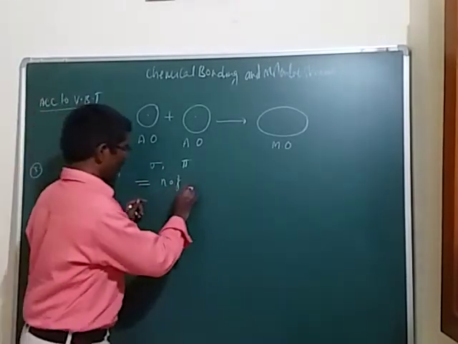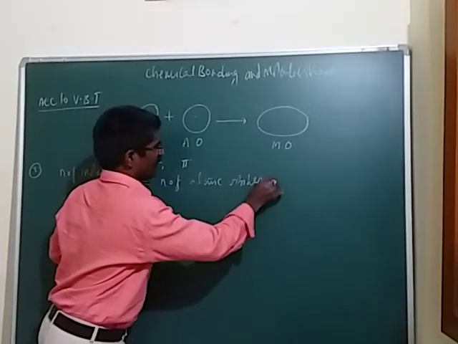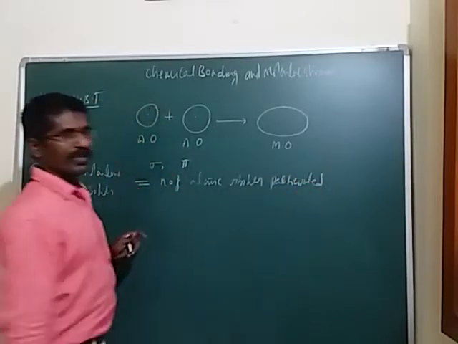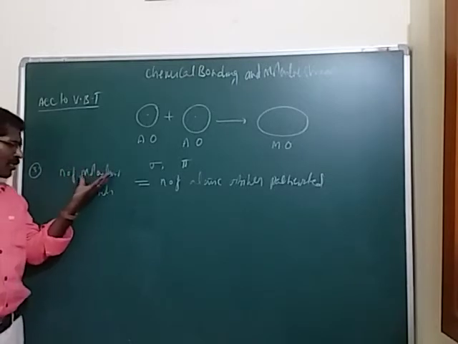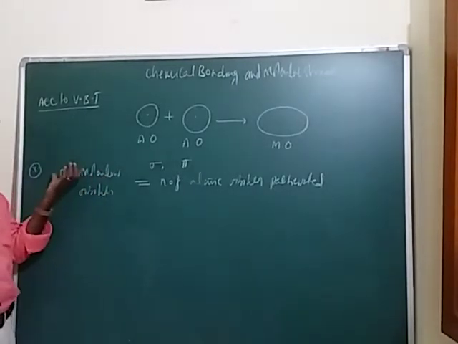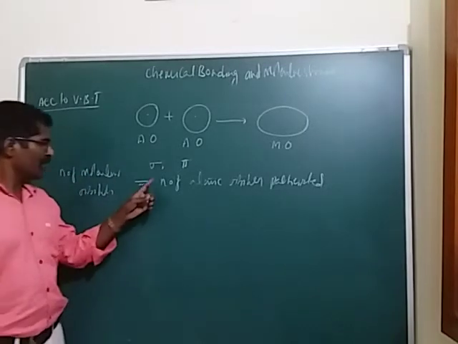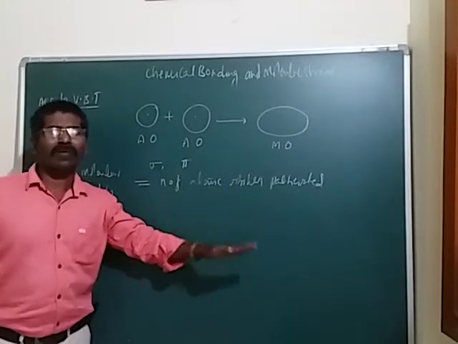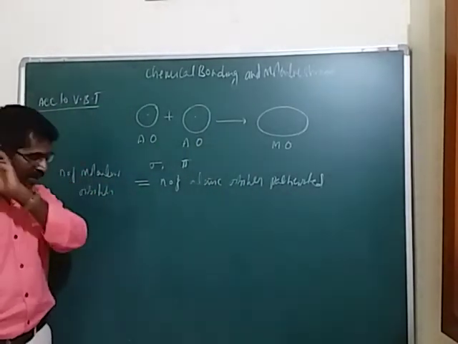So the number of molecular orbitals formed is equal to the number of atomic orbitals involved in that bond formation or in that overlapping process.